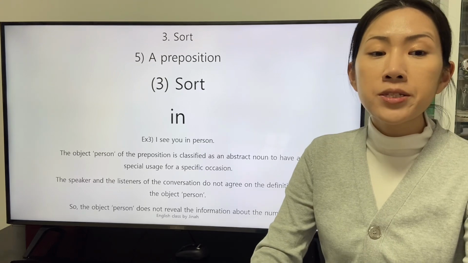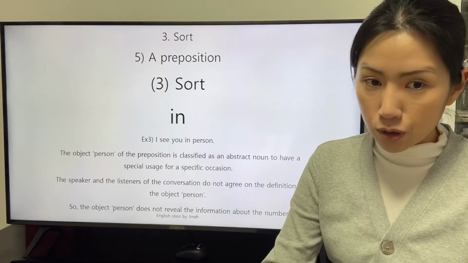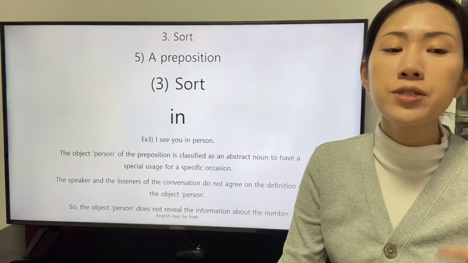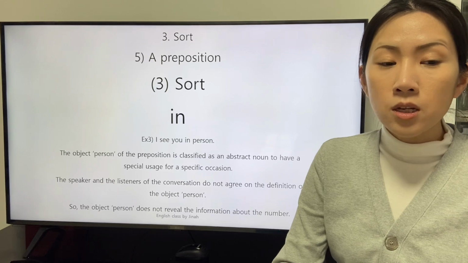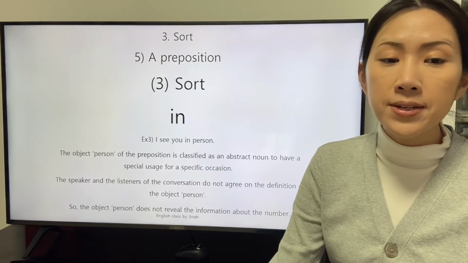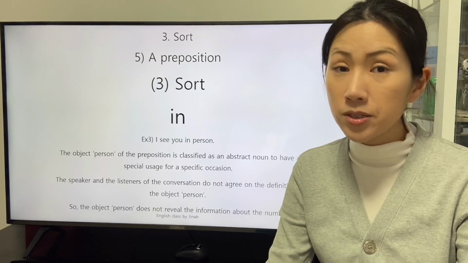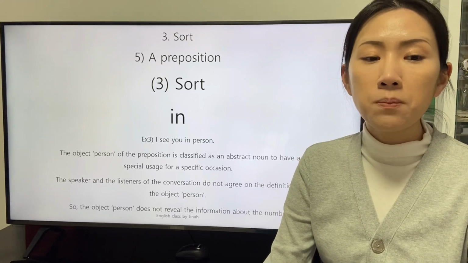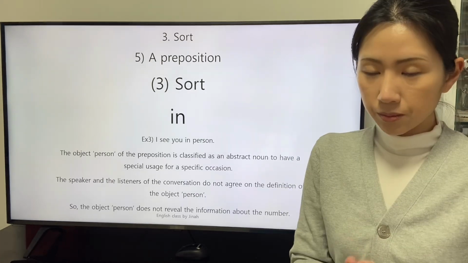The object person of the preposition is classified as an abstract noun to have a special usage for a specific occasion. The speaker and the listeners of the conversation do not agree on the definition of the object person. So, the object person does not reveal the information about the number.